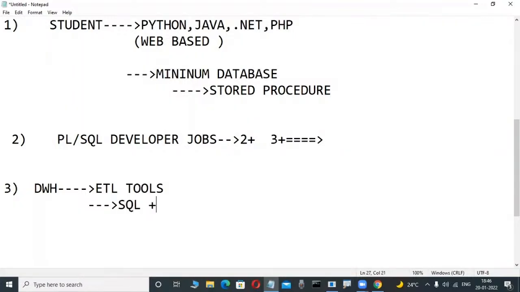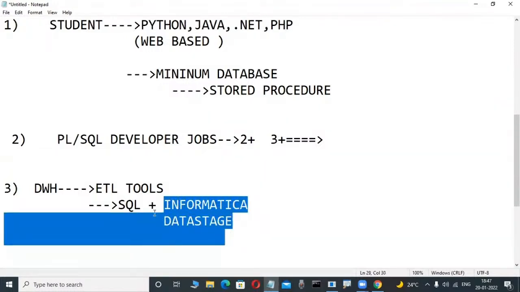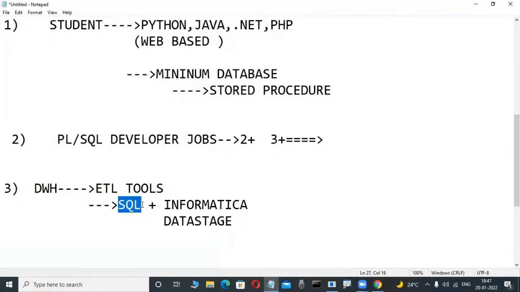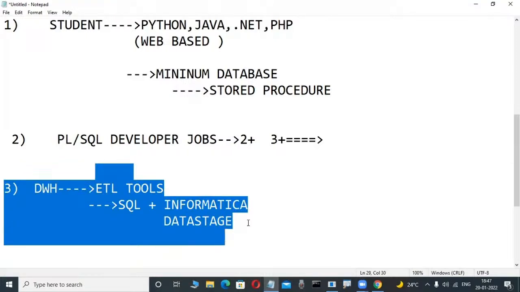Having an idea, then they learn tools in institutes also. Informatica is a very popular tool. Again, there is the ETL tool DataStage, a popular tool. Again, Talend is a tool there. These ETL tools have a graphical user interface. They are learning, and minimum knowledge of SQL is required. That's why they are learning these courses, for these jobs also.